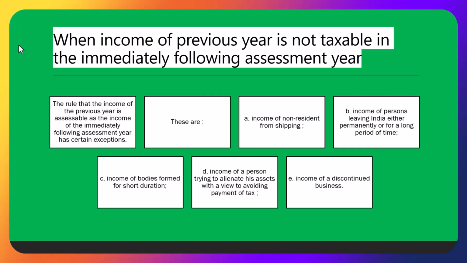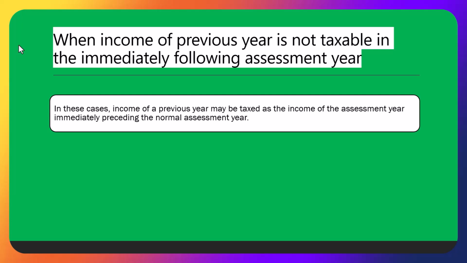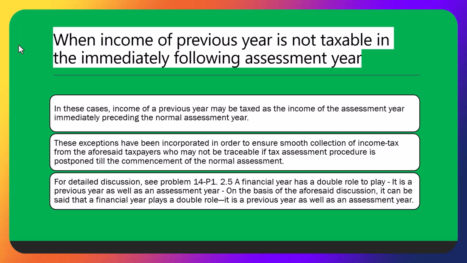Okay. Now the corresponding year, which is called the previous year, is basically 24-25. That means it started from 1st April 2024 and will end on 31st of March 2025. Whatever income I have earned during the previous year will be assessed in the year 2025-26. So income of the previous year of an assessee is taxed during the next following assessment year at the rate prescribed by the relevant Finance Act. Now we are going to talk about the Finance Act.